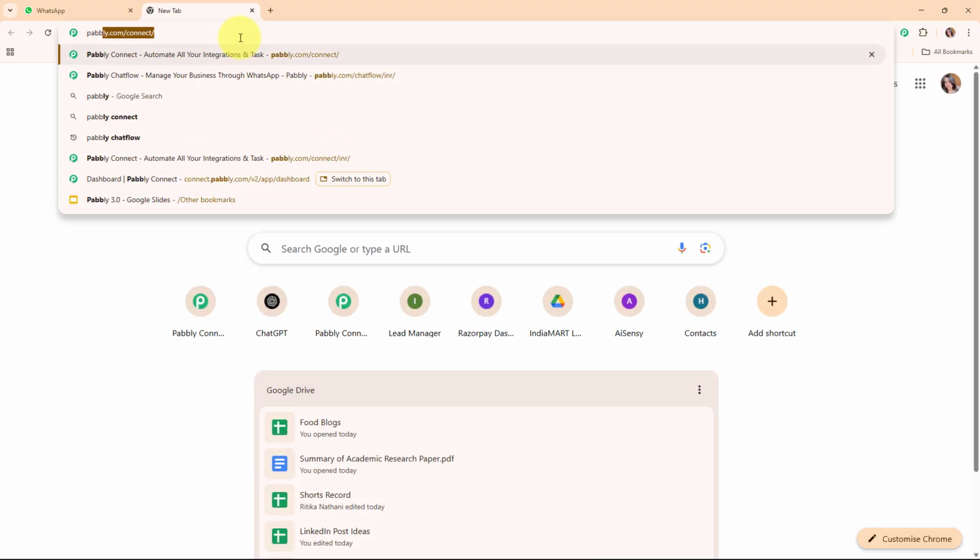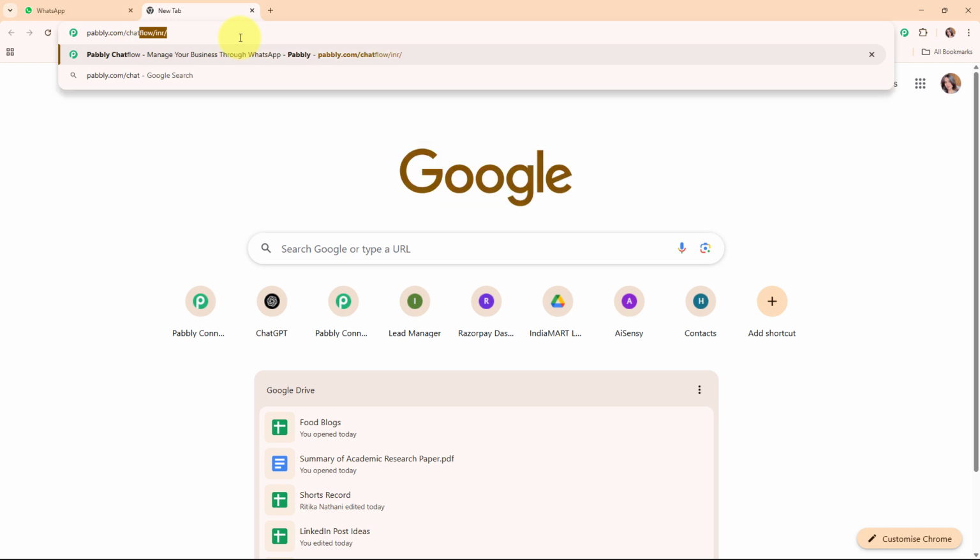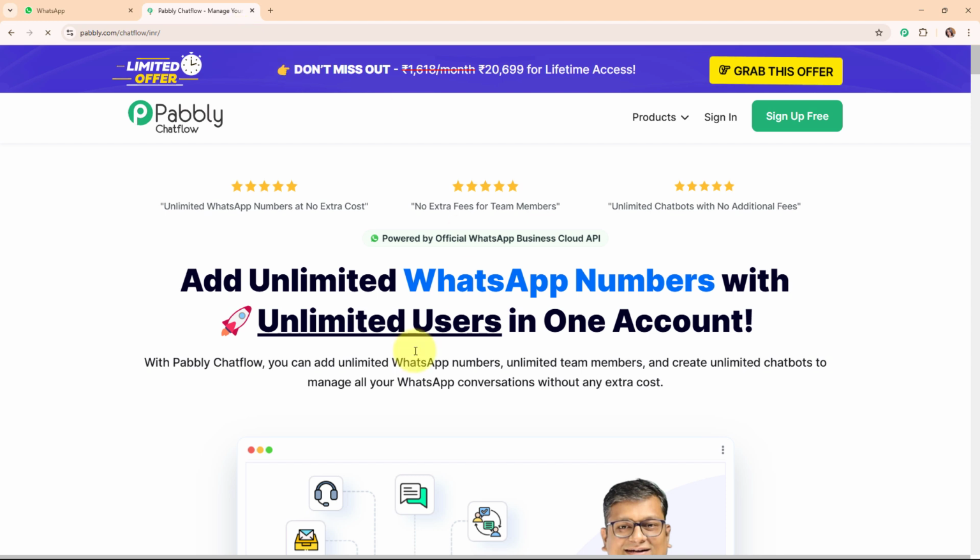To access the Pabbly Chat Flow account, you need to search for pabbly.com/chatflow in your browser, and it will direct you to the Pabbly Chat Flow home page. Here on my screen you can see Pabbly Chat Flow's home page, and you can see 2 options, sign in and sign up free. If you're a new user, click on sign up free and try Pabbly Chat Flow for free today. And if you're an existing user, click on sign in. Here I'm an existing user, so I'm clicking on sign in.